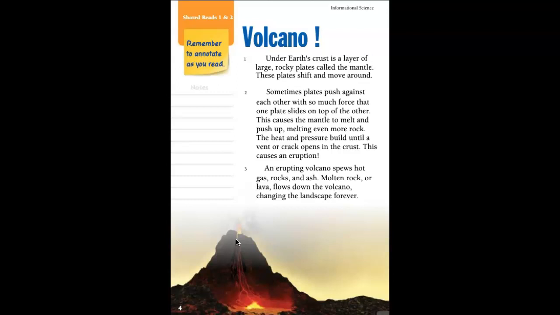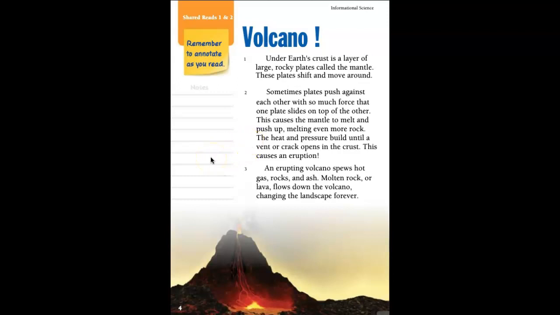So the title and the photos are clues that this text is about volcanoes. In the picture, I see a light that looks like fire in and above the volcano. I think I'll be reading what that yellow light is and what it causes. Remember, before I read, good readers ask questions before they read, during the reading, and after. So I'm just out loud asking myself questions, looking at the pictures for clues about what the text is going to be about.